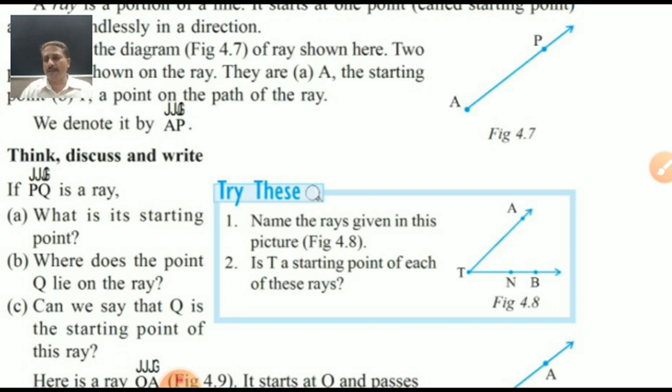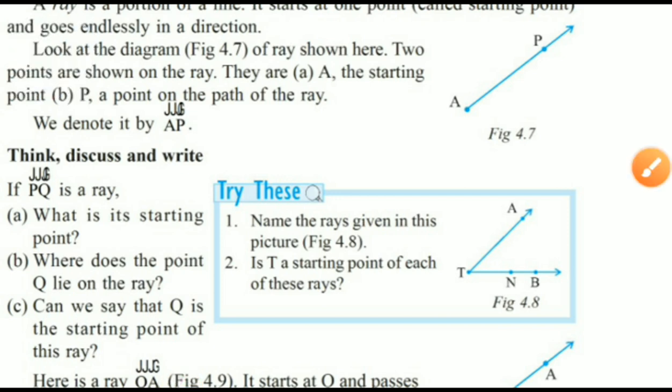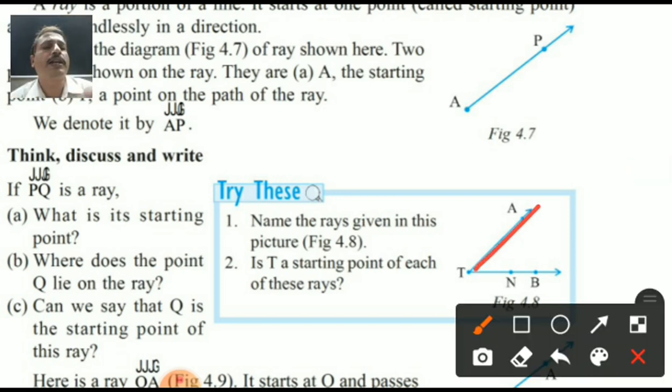What will the names be? There are two rays or three rays. Is T the starting point of each of these rays? Yes, the second point is clear. T is the starting point. Here you can specify so many rays. First of all, TA, not AT, student. If you are writing AT, then your answer is wrong. The starting point is T, passing through A.